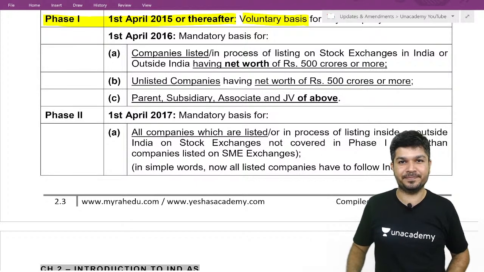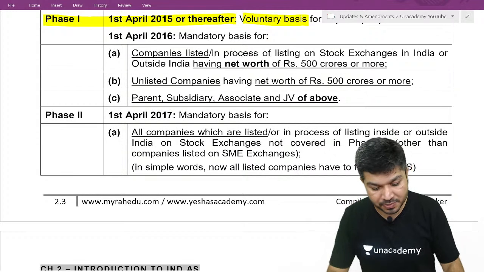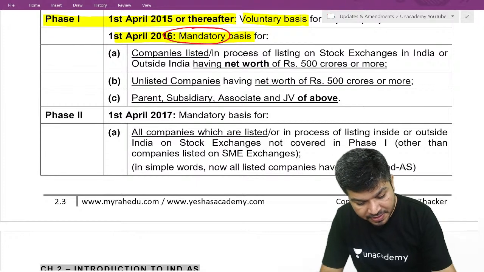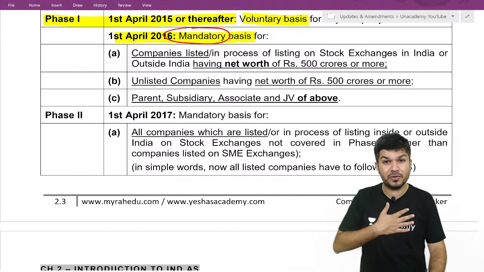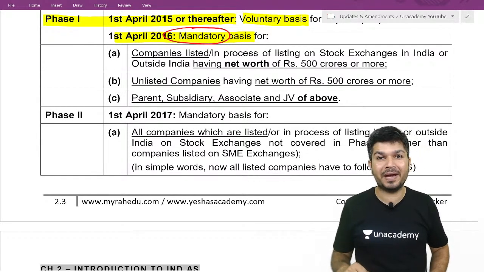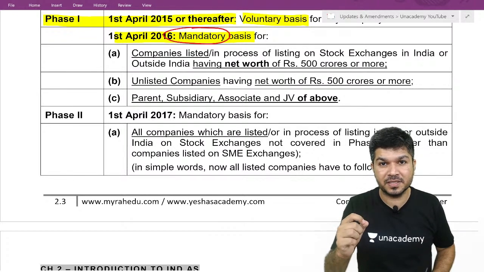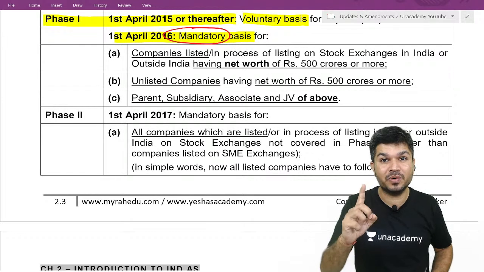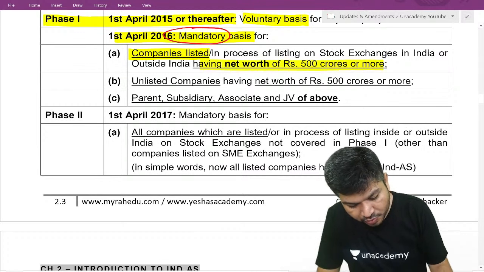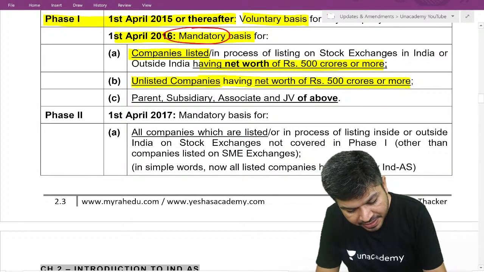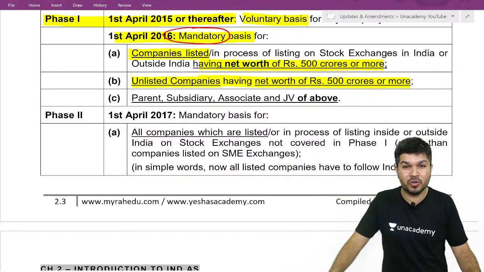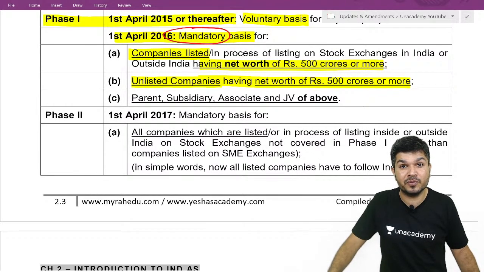1/4/15 or thereafter. Now 16 started on a mandatory basis. 1/4/16 onwards it's mandatory, whereas 15 was voluntary. 1/4/16 onwards, 16-17 financials. For whom is it mandatory? Listed and unlisted companies having a net worth of 500 crores or more. A listed company having net worth 500 crore or more, an unlisted company having net worth 500 crore or more, it started applying from 1/4/16 onwards.